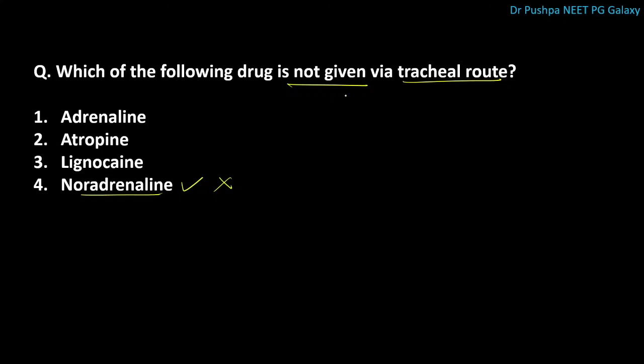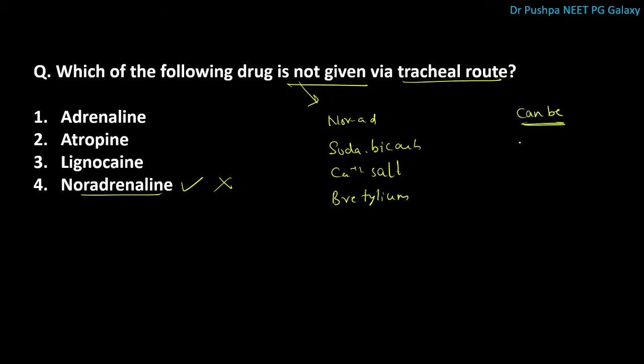What are the other drugs which we cannot give via tracheal route? We have NORAD, soda bicarbonate, calcium salt. What are the drugs we can give via tracheal route? We have adrenaline, atropine, lignocaine, vasopressin, naloxone.